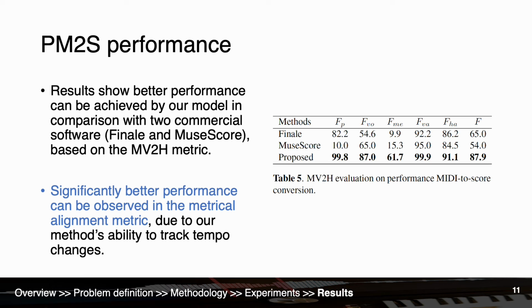We report all the 5 submetrics on MV2H. You can see the results in the right table. It shows in the results that our model achieves overall better performance than the 2 software in all submetrics. A significantly better performance can be observed in metrical alignment due to our method's ability to track tempo changes.